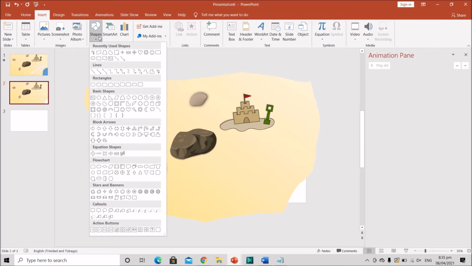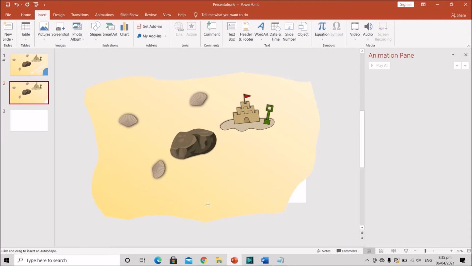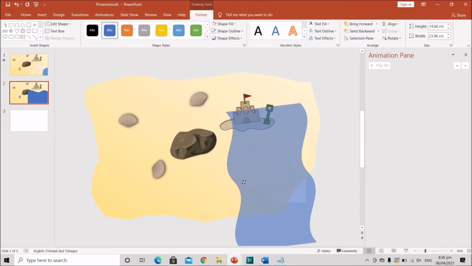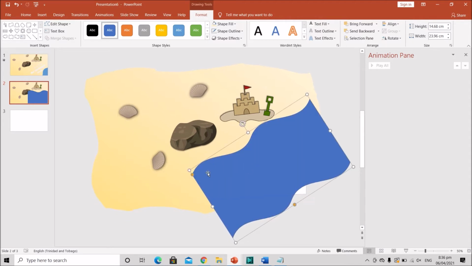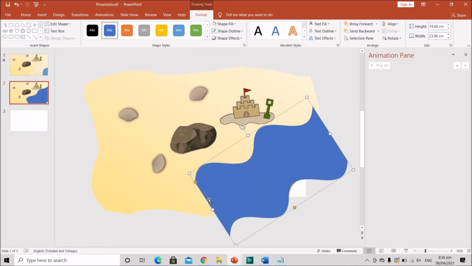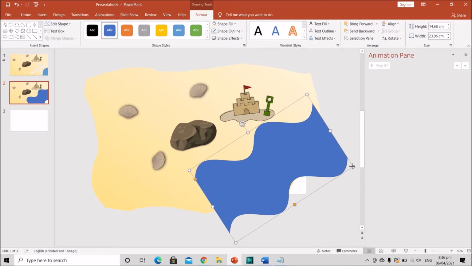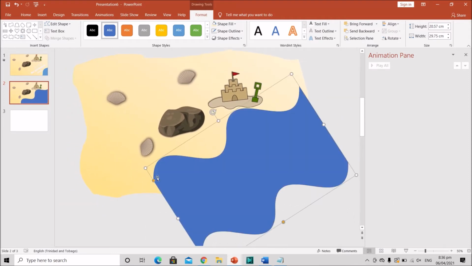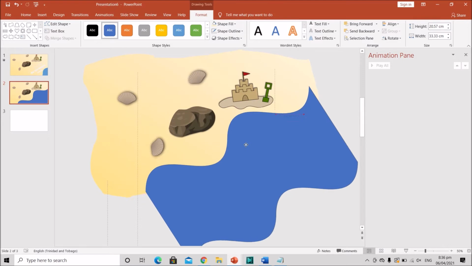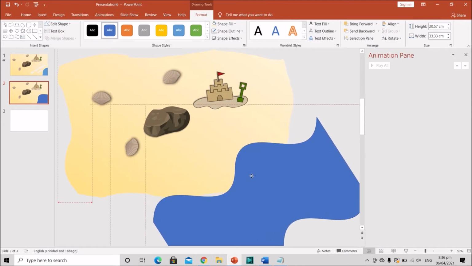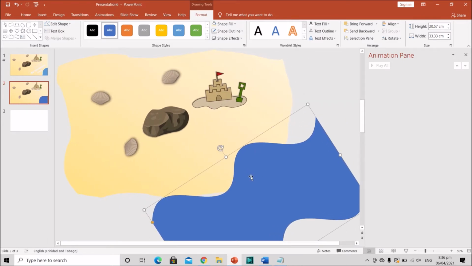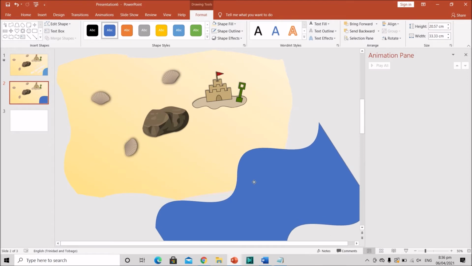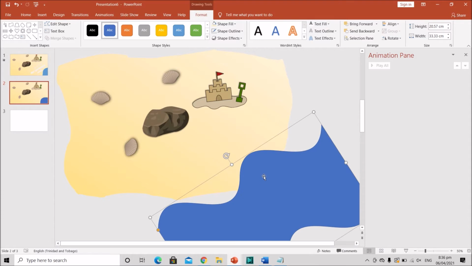So what I'm going to do, I'm going into the shapes and I'm selecting double wave. And I'm just going to create it and tilt it. Just going to fix this up a little bit and scale it. I'm just going to carry this toward the end of the image of the slideshow region. Here we go.